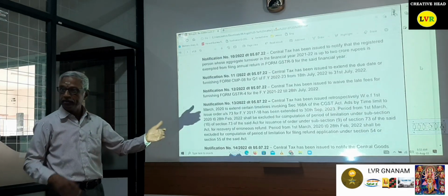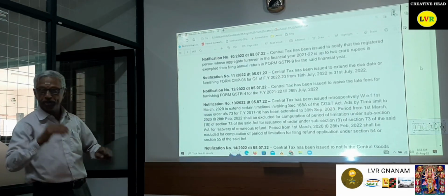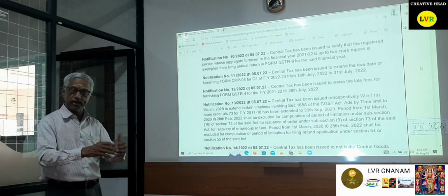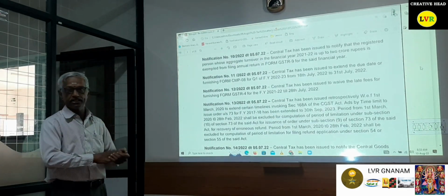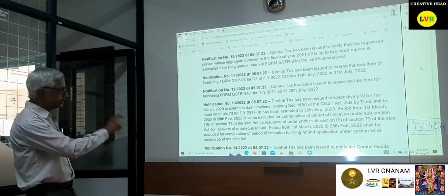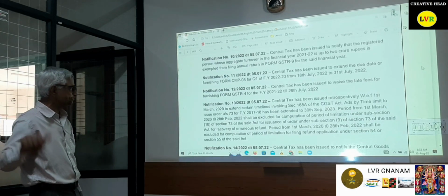The time limit has now been extended to 30th September 2023, up to which date we can also file the returns, and file the refund, if any, etc. And also the government can pass the orders. That is why the date has been extended, for 2017-18 only, to the 30th September 2023.